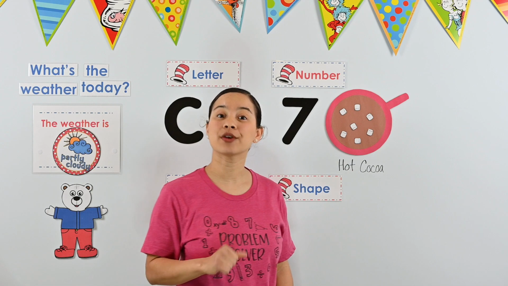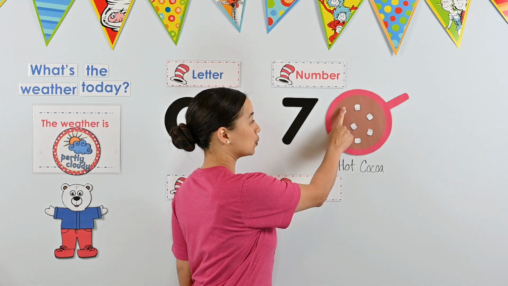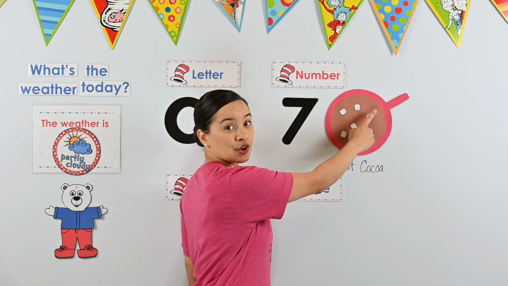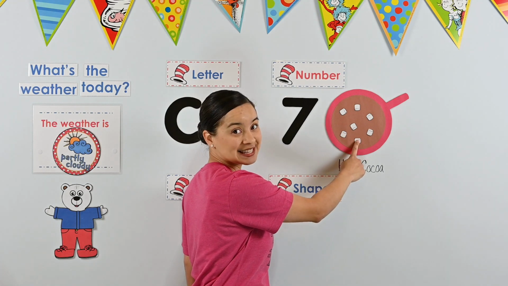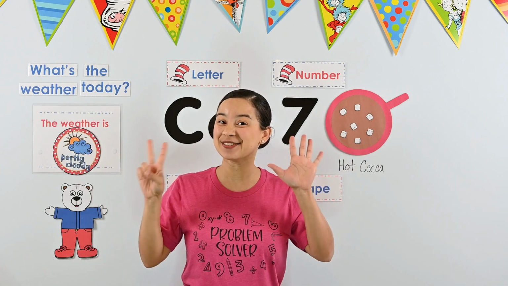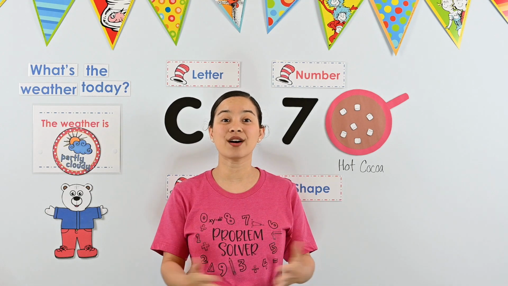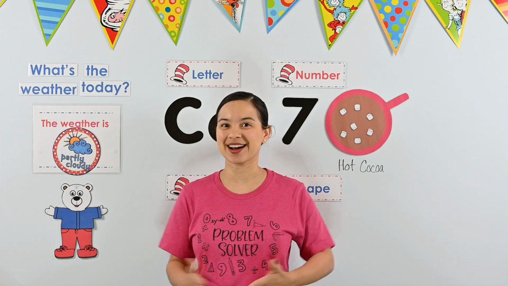I like to point when I count so I can keep track of what I've already counted. Ready? 1, 2, 3, 4, 5, 6, 7. We did it! We put 7 marshmallows in our hot chocolate. Okay, this week we'll be practicing the number 7 all week long. We'll practice identifying the number 7. We'll practice counting to the number 7. And we'll even pick out pictures that show 7 objects.